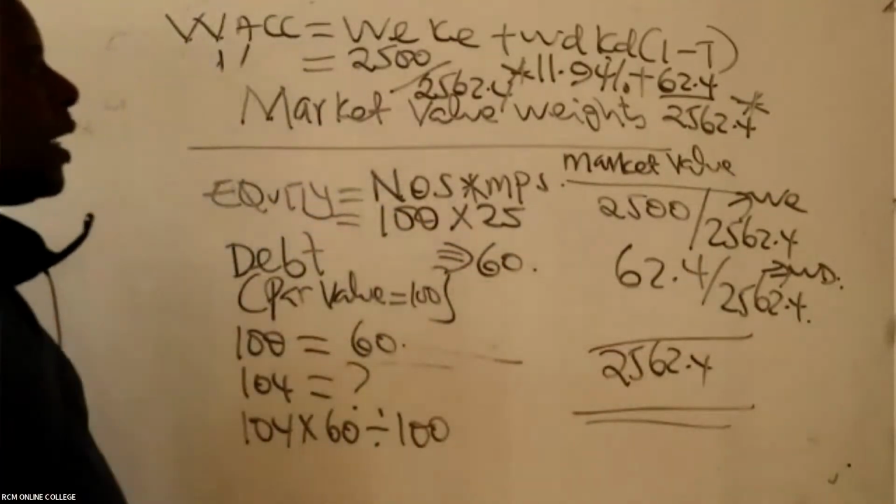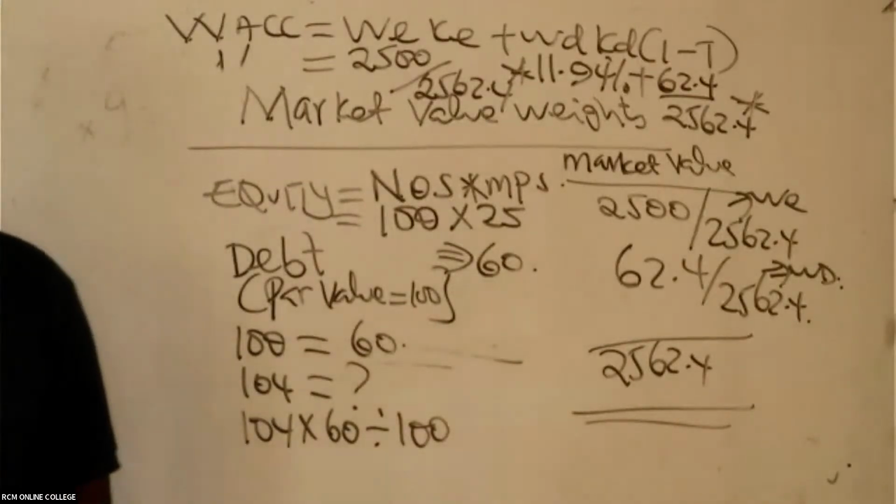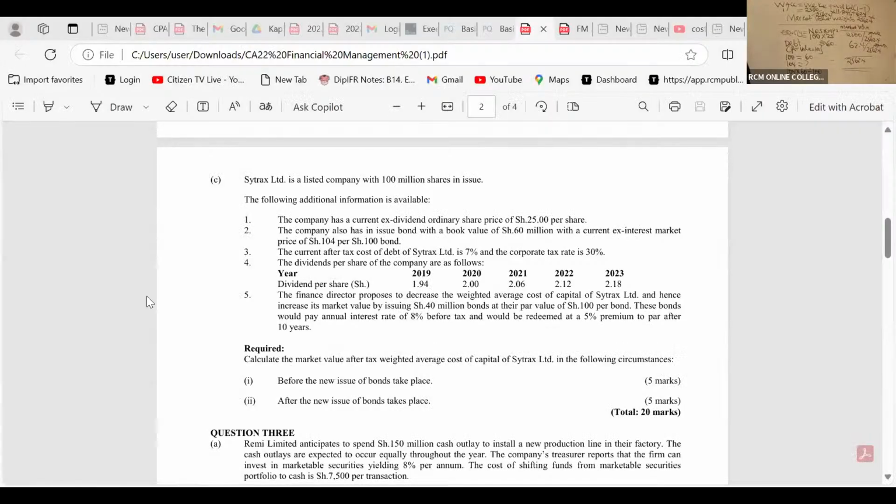Have they given me Kd, the cost of debt? Have they given me the rate of interest in this question? You can see the current after-tax cost of debt is 7%.